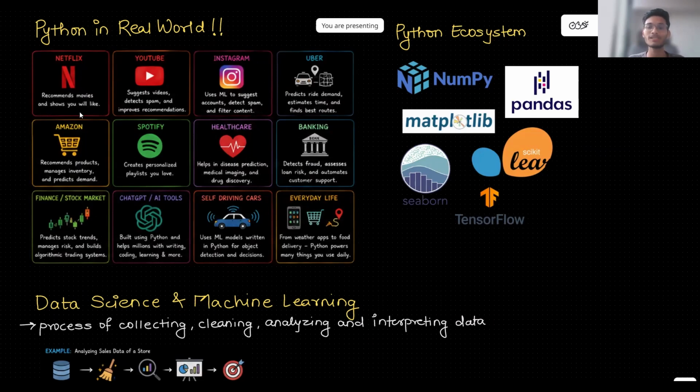So what is this Python ecosystem? There are many libraries present in Python. The key libraries that we'll be using in data science and machine learning are NumPy, Pandas, Matplotlib, Seaborn, Scikit-learn, and TensorFlow. These are the key libraries included in the Python ecosystem and they are very essential. We will be learning these libraries in the further course.